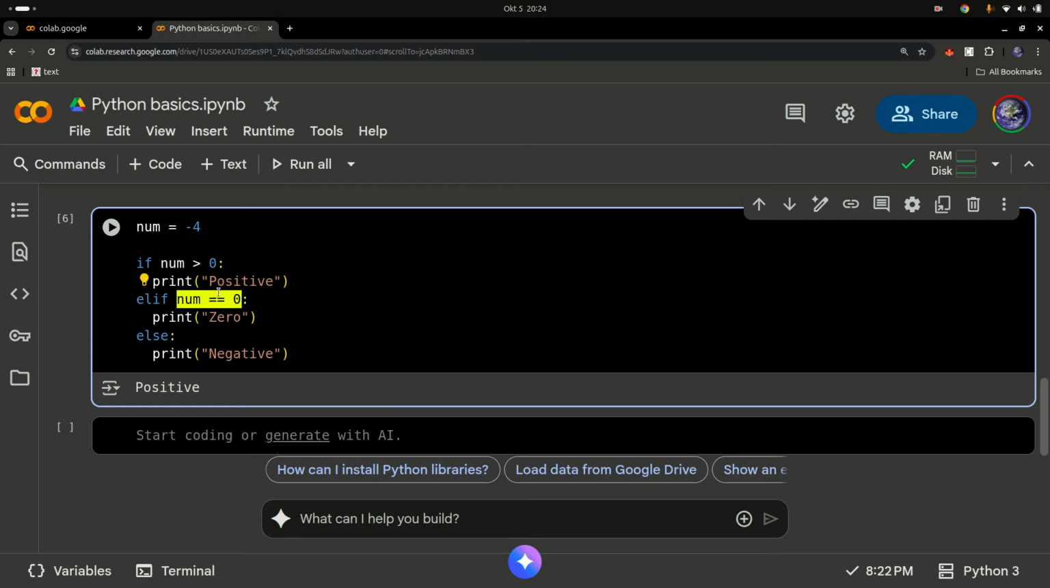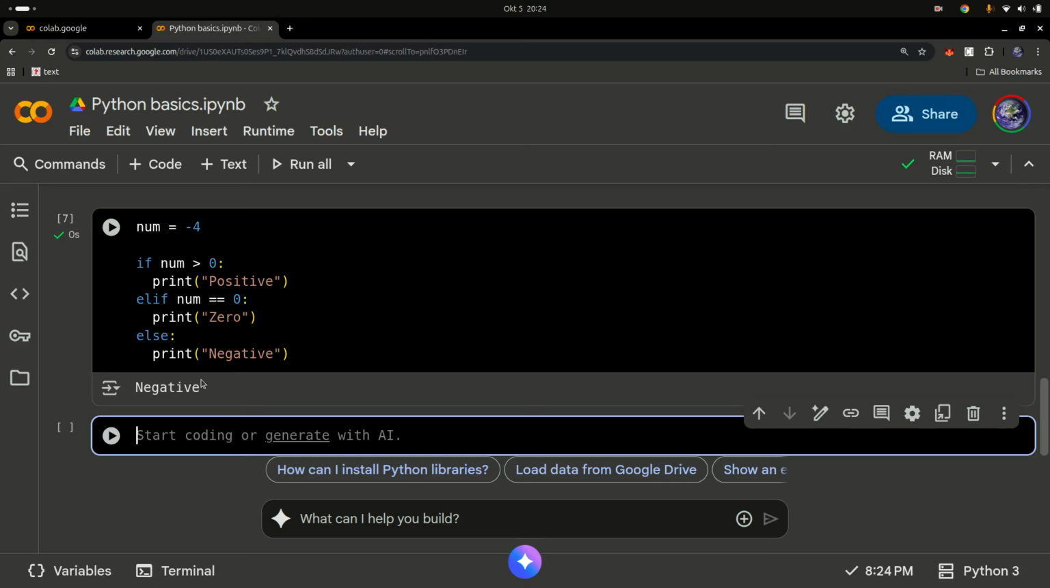So if I run this, what do you think the answer is going to be? It is a negative number. So let's run it. We're getting negative number, right? So that's basically how control flow statements work.